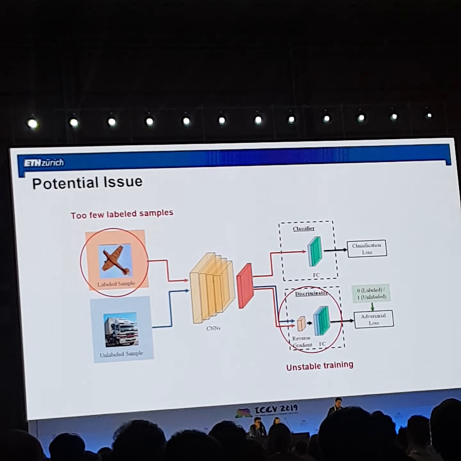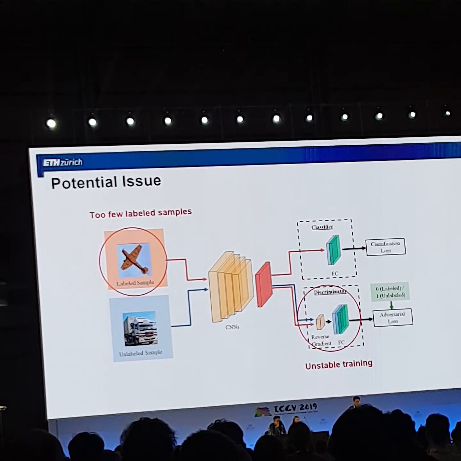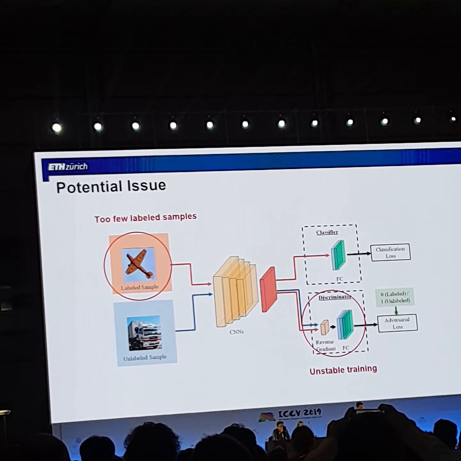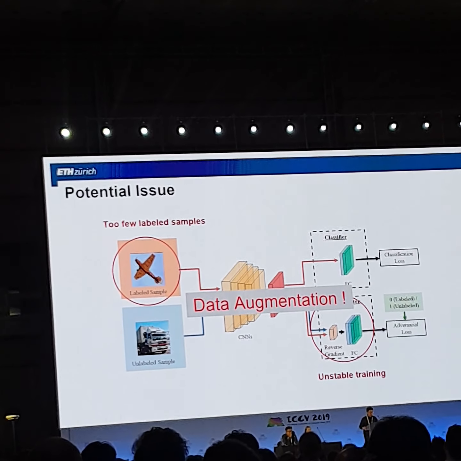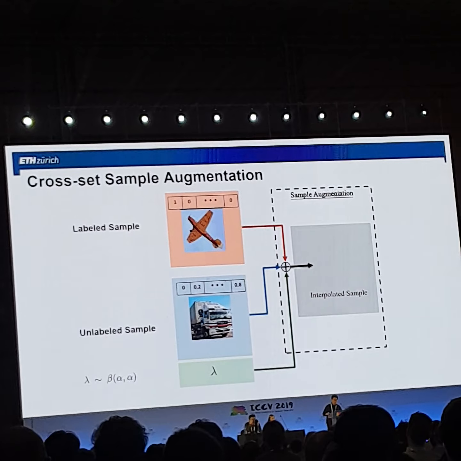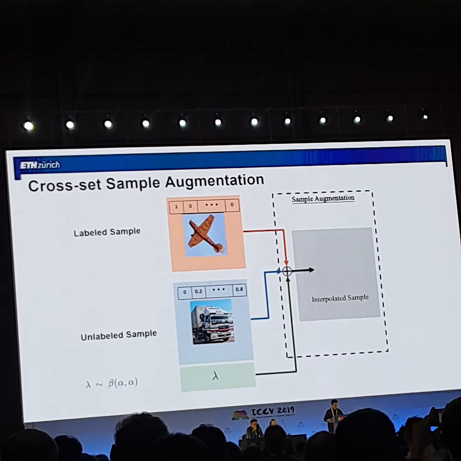But there is one potential issue. Too few labeled data leads to unstable optimization because we don't have enough distribution support. So how should we deal with it? One solution would be data augmentation. So in order to reinforce the alignment, inspired by mixup, we propose to use cross-set sample augmentation.